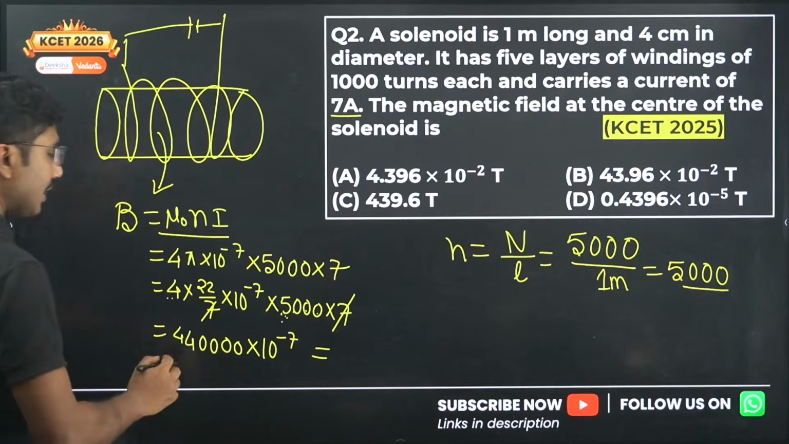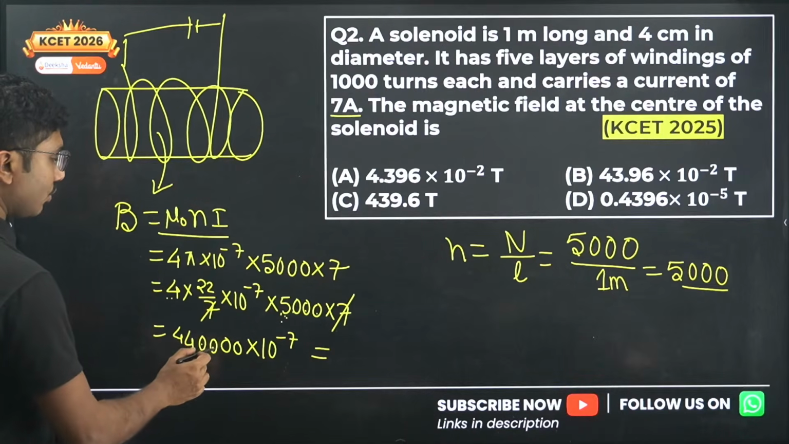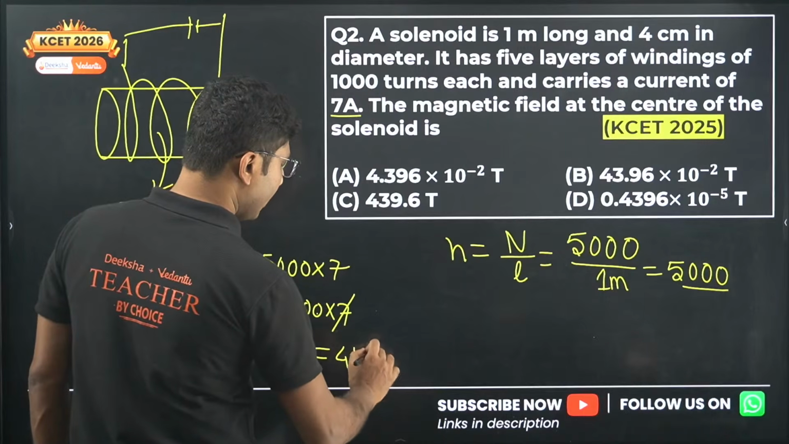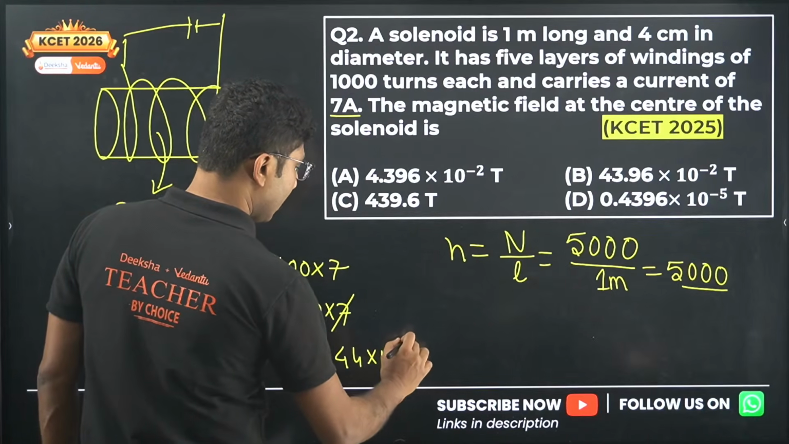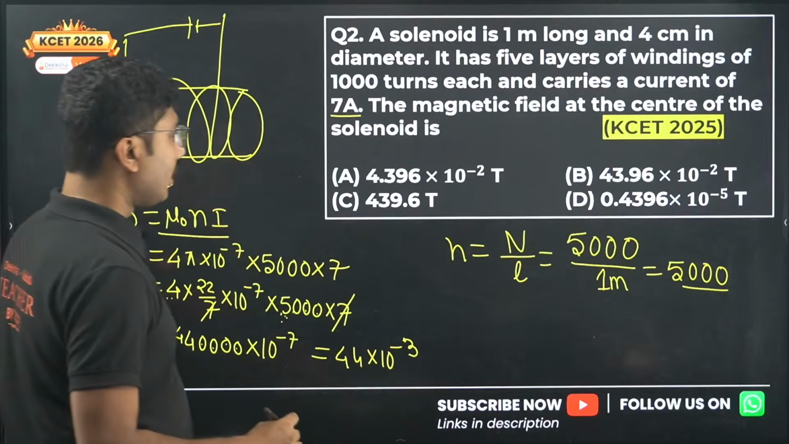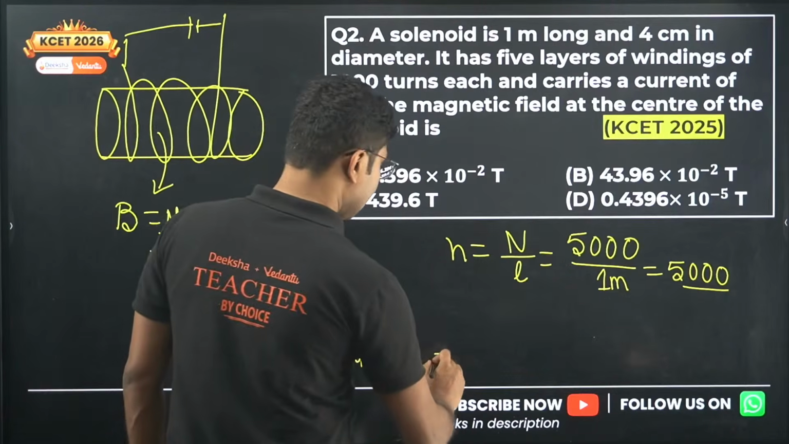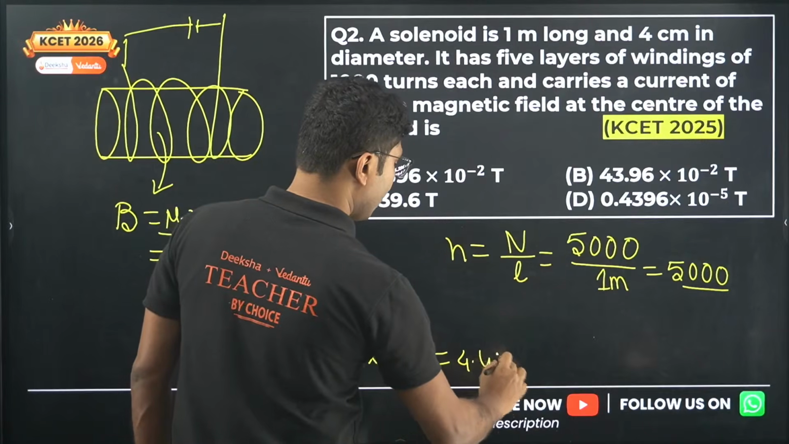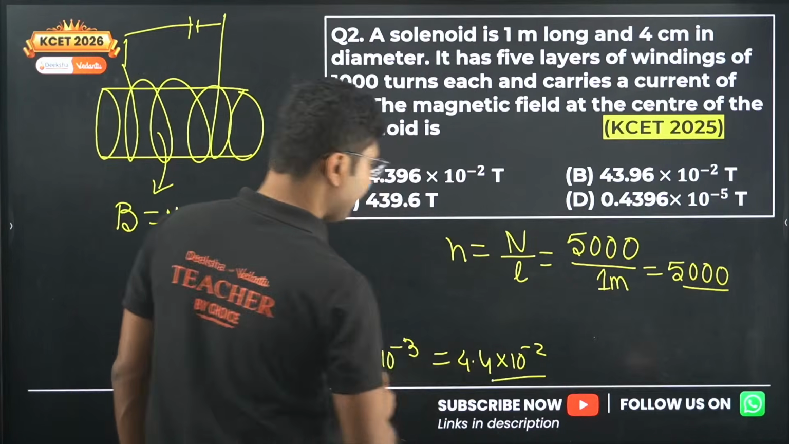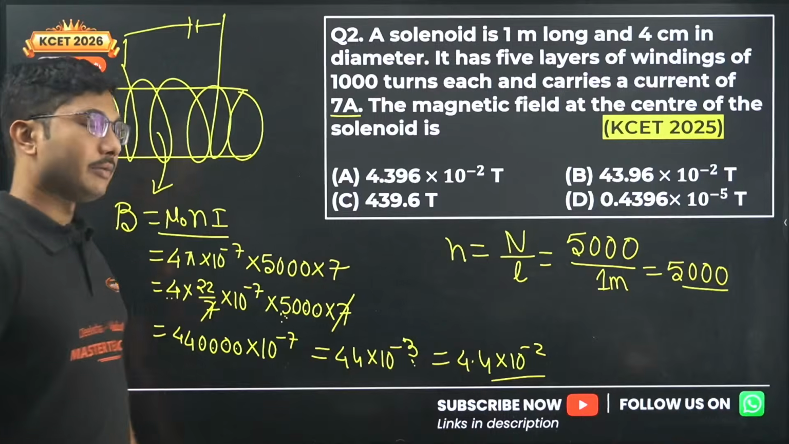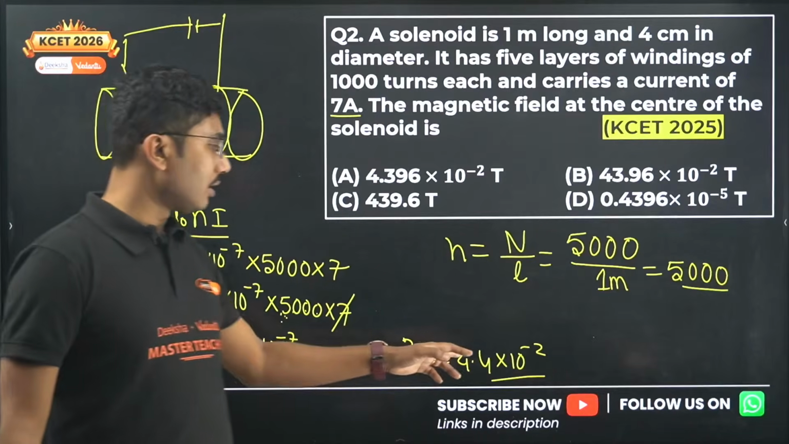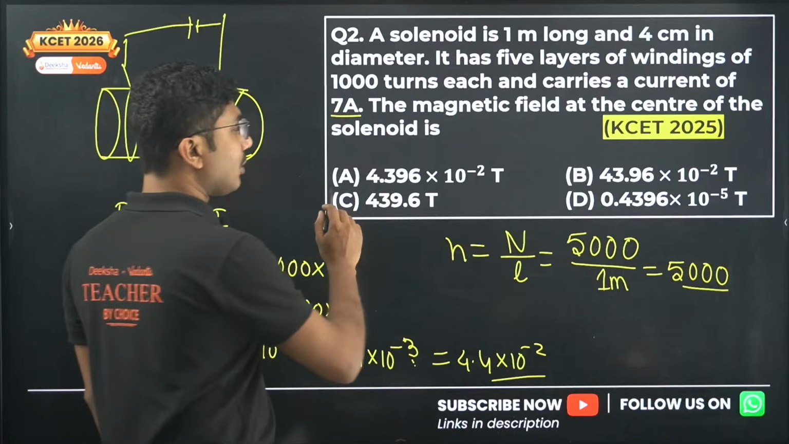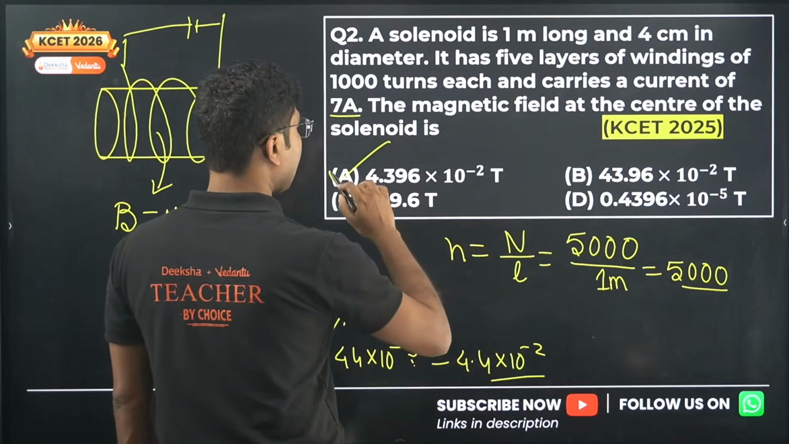Now we have to see how many zeros are there. 1, 2, 3, 4 zeros are there. So this is effectively 44 into 10 to the power of minus 3, or from the options you can see that it is only given up to 2 decimals, so 4.4 into 10 to the power of minus 2. So we have taken one more negative 10 power into the equation itself, so it becomes 4.4. If you see all the options, definitely this is the correct answer.